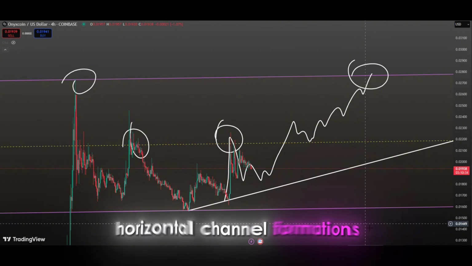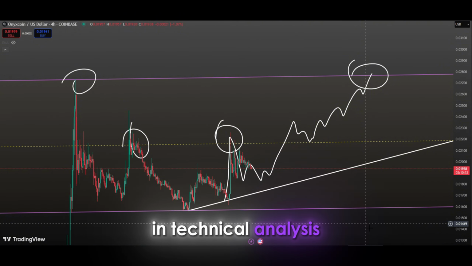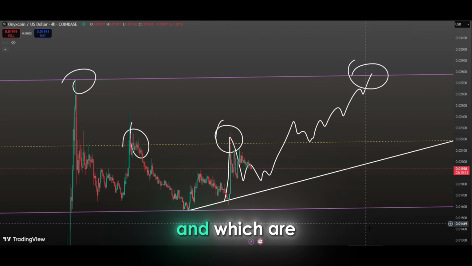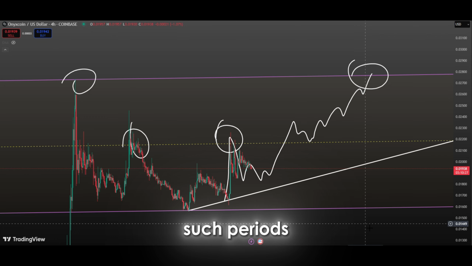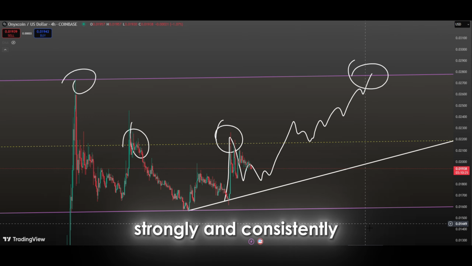Horizontal channel formations are among the most reliable structures in technical analysis, as they clearly define which levels are acting as resistance and which are acting as support. Seeing the price move steadily within this channel also indicates that the market is in a healthy consolidation process. In such periods, once direction is determined, the price is expected to move strongly and consistently.